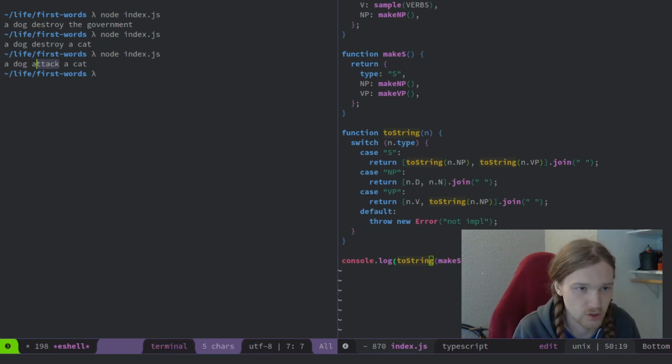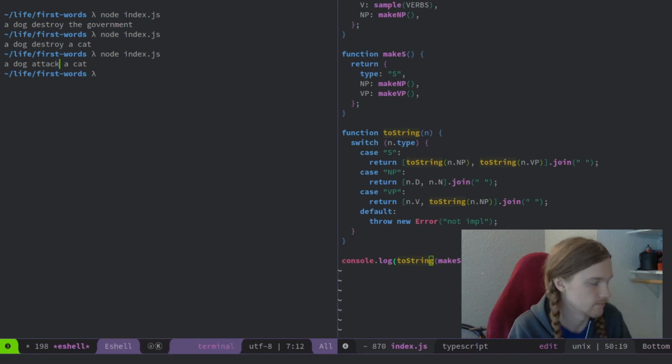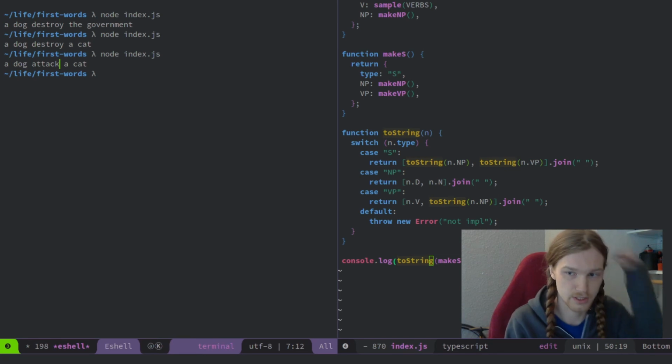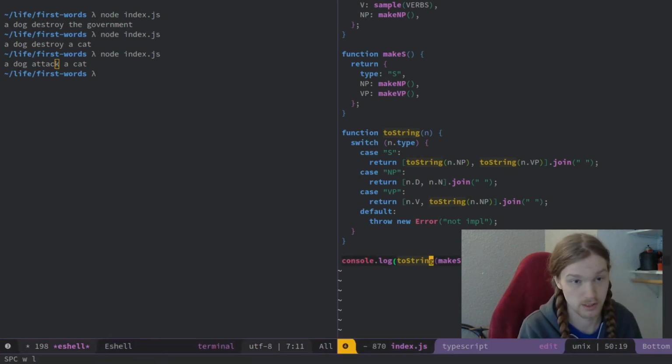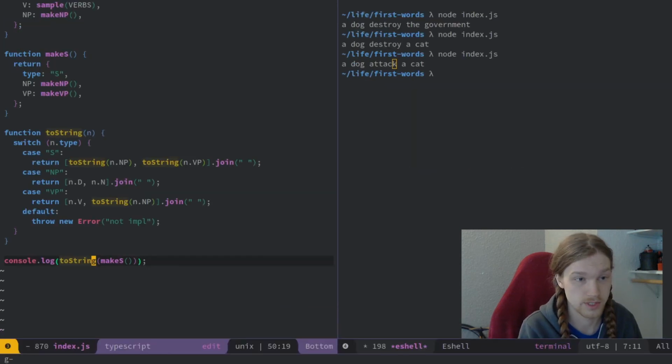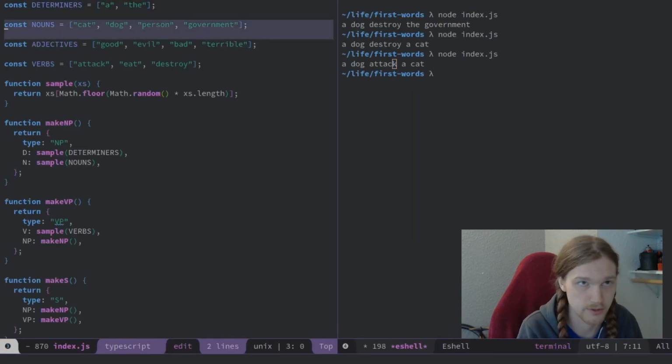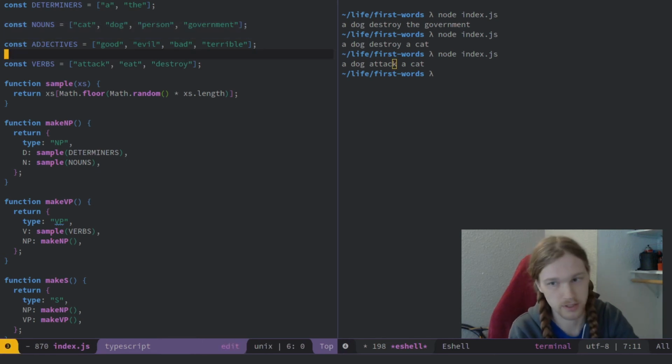This verb here, since it is the base form, does not fit with the noun that precedes it. It is supposed to have an S after it. We're supposed to, what's that called? Where we conjugate? We have to conjugate the verb. Since all the nouns that we're using are third person, the verbs should just have an S applied to them.